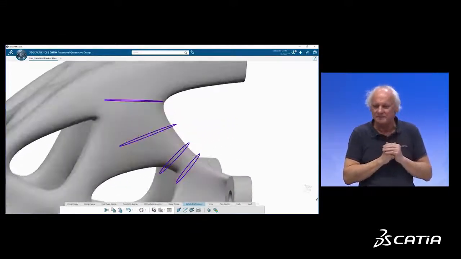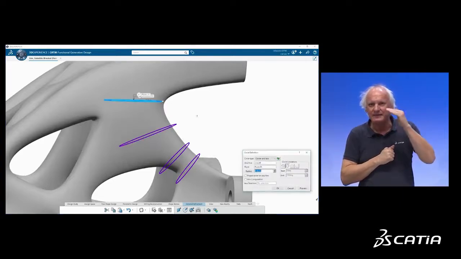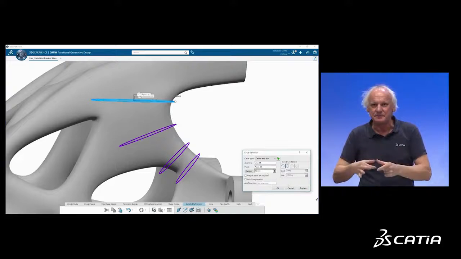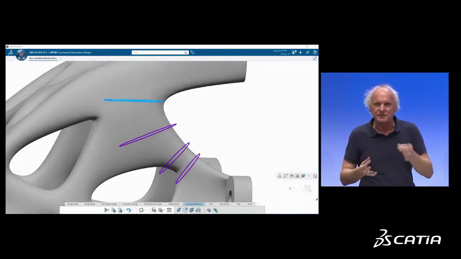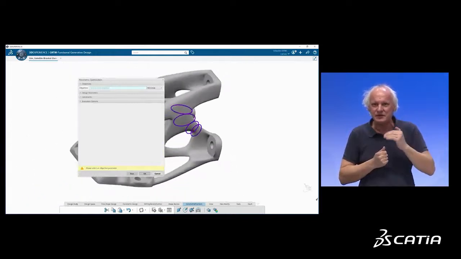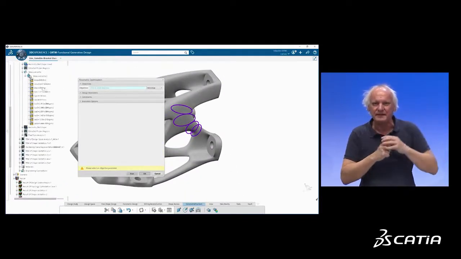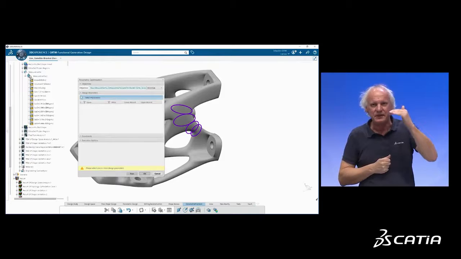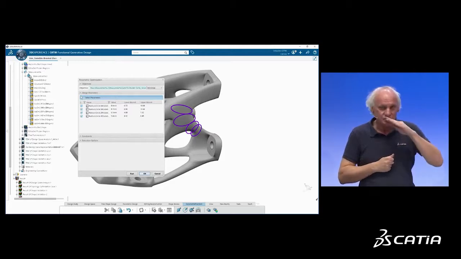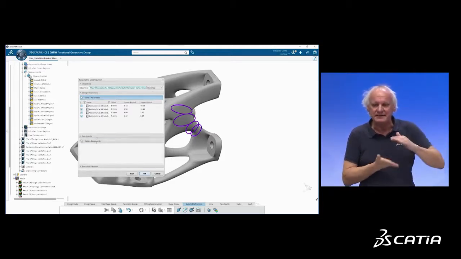Not a problem. Remember the line that I dragged and dropped? CATIA automatically created circles. Those circles are parametric circles with a center and a radius. Now I will select some of the circles I would like to further optimize and tell CATIA, okay, those 4 circles, you should not go over a given von Mises stress. You should not go over a given max displacement.